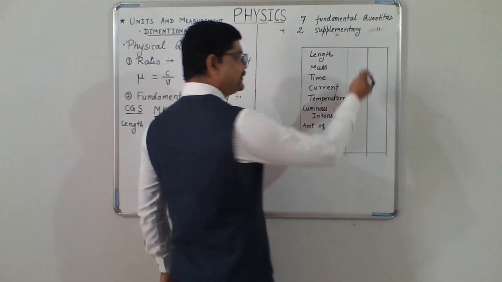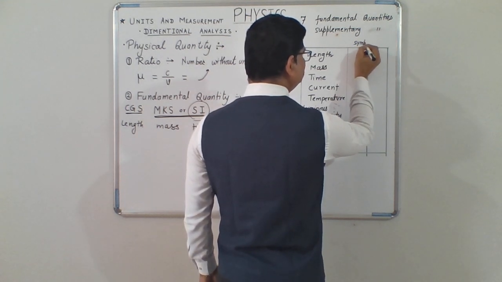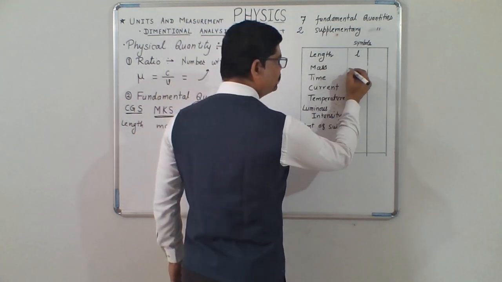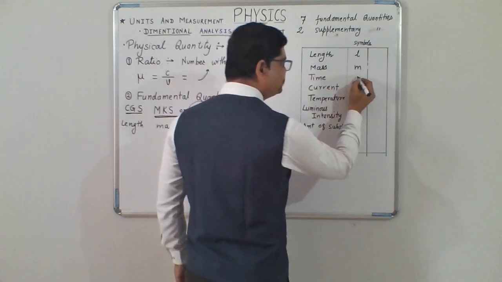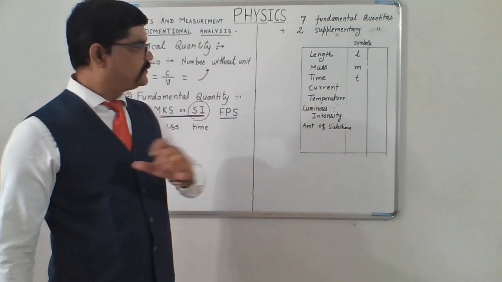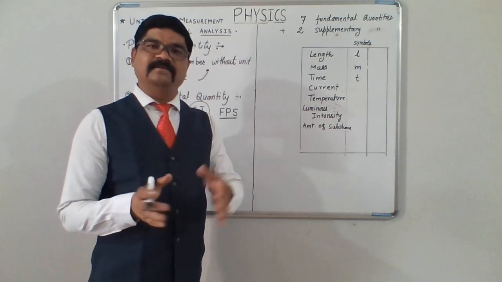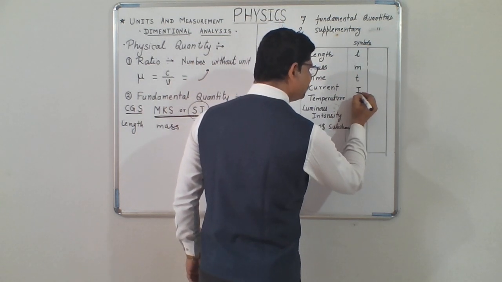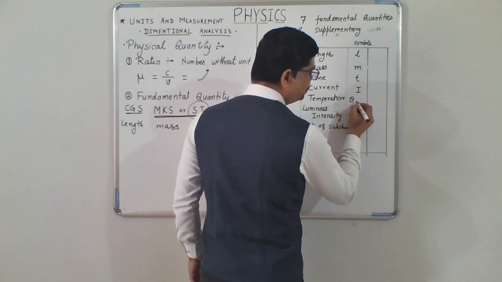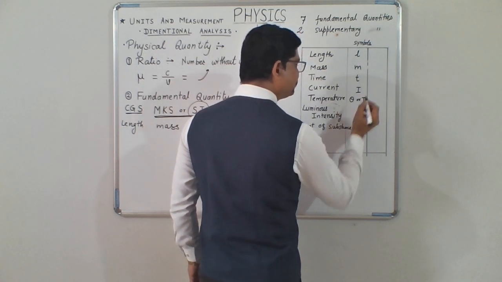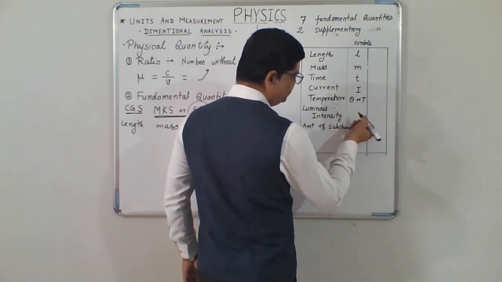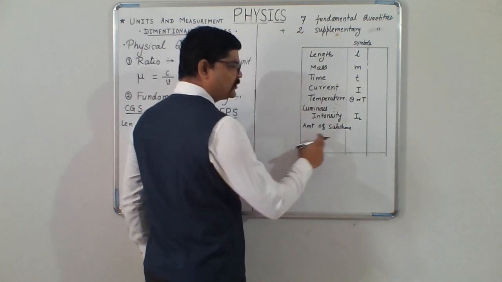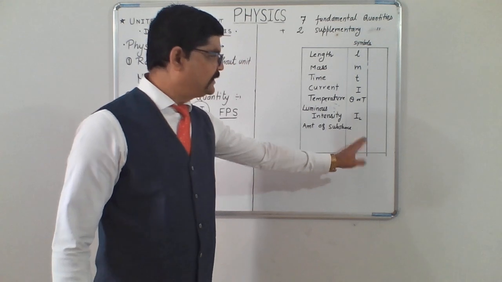We do have symbols and their units. Symbol for length is taken as L. For mass, we generally take M. For time interval we take small t, and for time period, we take capital T. For electric current, symbol is I. For temperature, you can take theta or T. For luminous intensity, we generally take it as I, L, and amount of substance is generally expressed in the same way. So we will take it as it is.